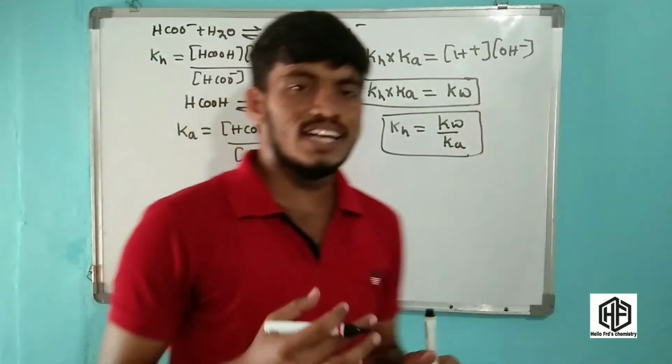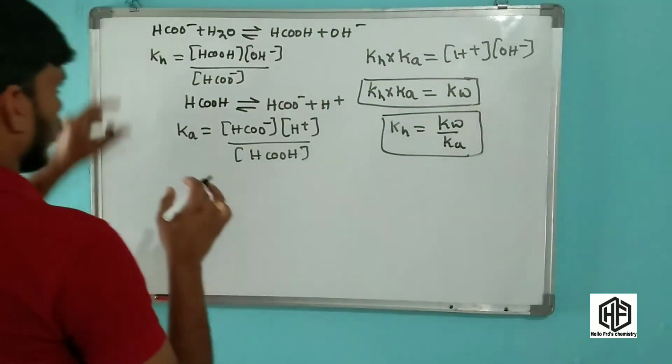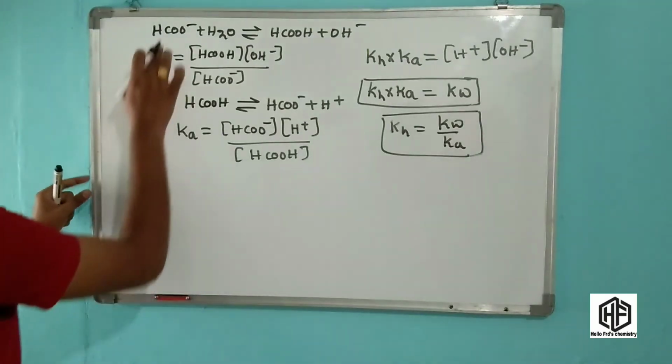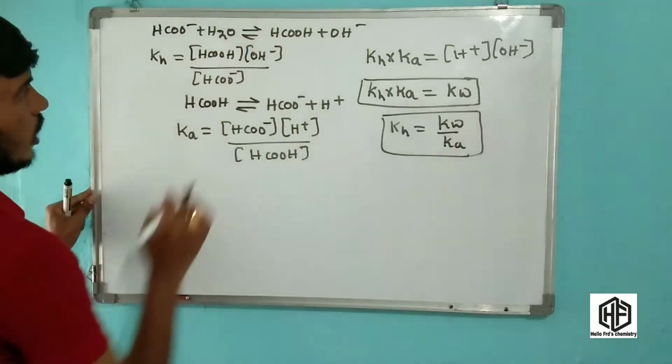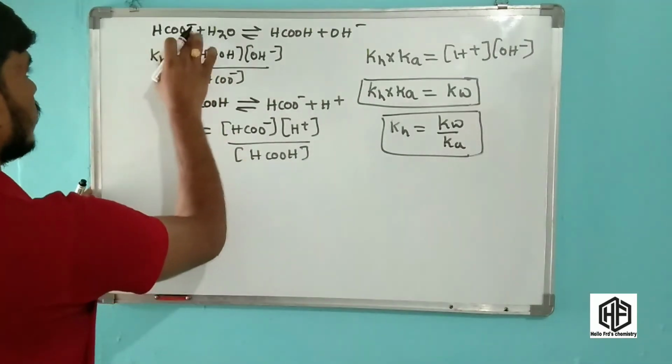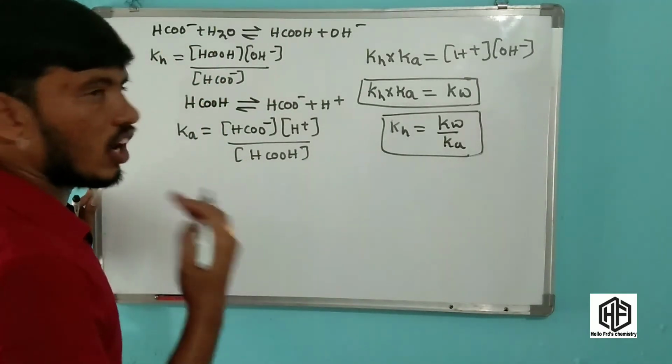Now we have to calculate the H plus ion concentration. Now friends, HCOO minus plus H2O gives HCOOH plus OH minus. Now in this, H is represented as the concentration.